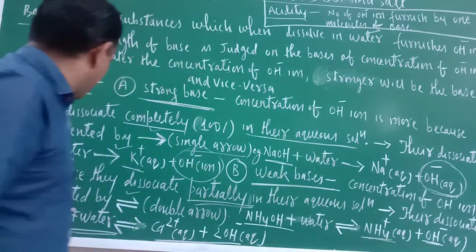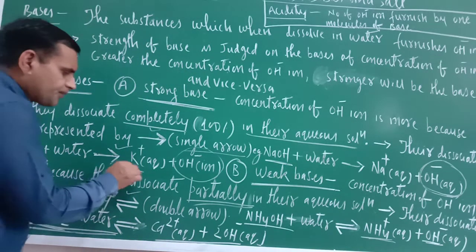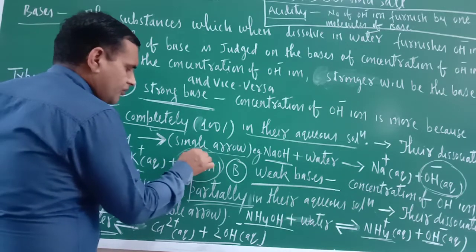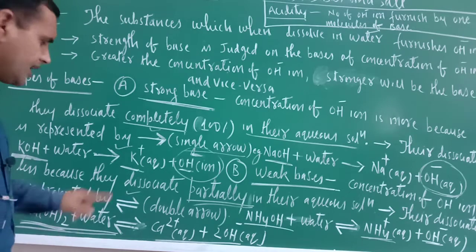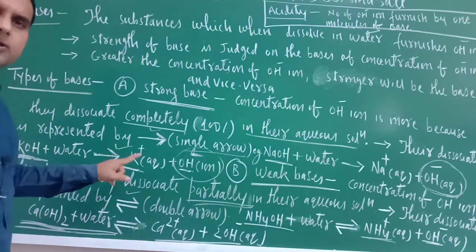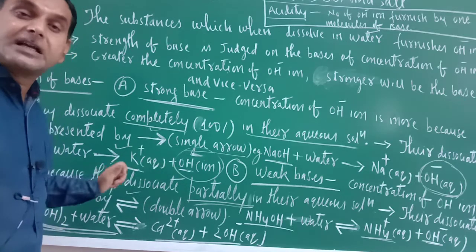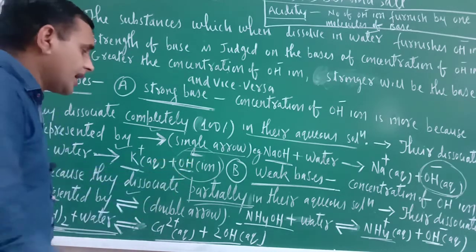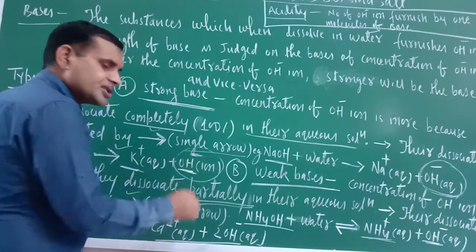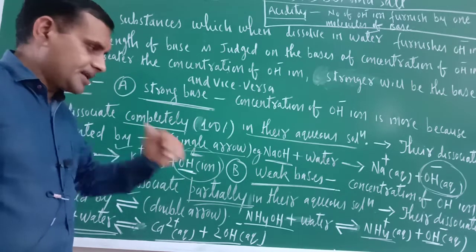Okay. Same is the case with KOH plus water. So in their aqueous solution, now more number of OH negative ions will be there. It means KOH has dissociated 100%. Okay. That is why in the resulting solution of KOH, OH negative ion concentration will be more, and this will be considered a strong base.